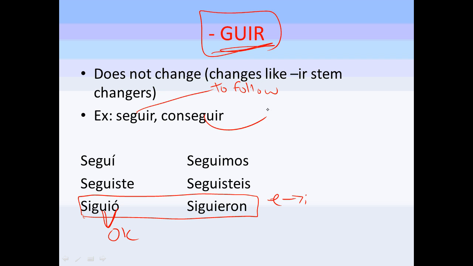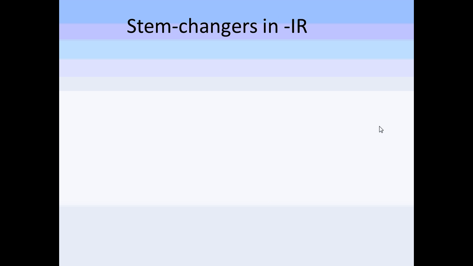Conseguir is something new. It's to get or to obtain. So you might want to write conseguir down on your sheet. And then write the conjugations of seguir down as well. Okay, we're almost there. On the second page, we have IR stem changes.